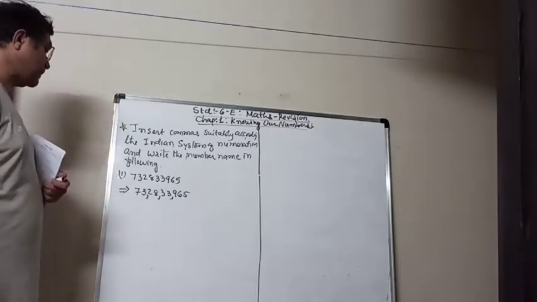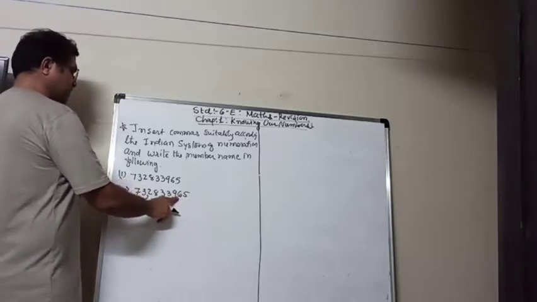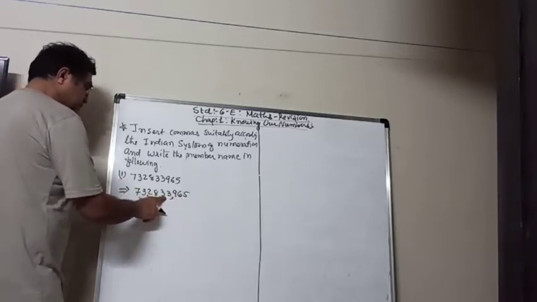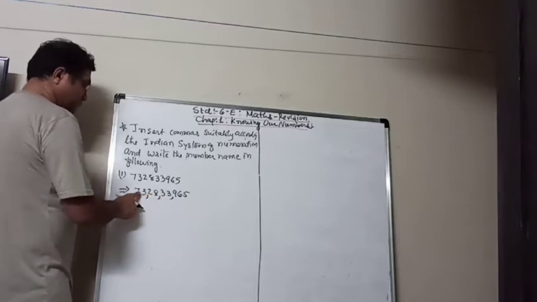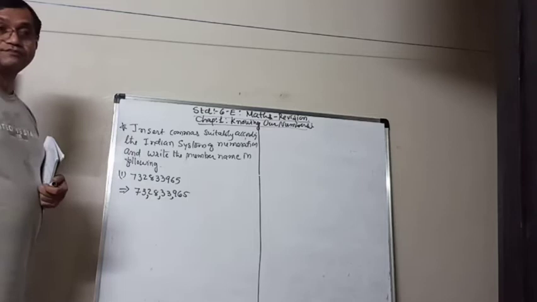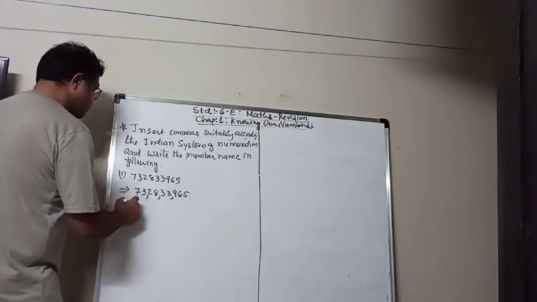Now the number name. We know that ones place, tens, hundreds, thousand, 10,000, lakh, 10 lakh, crore, and 10 crore. So here it is 73 crore.